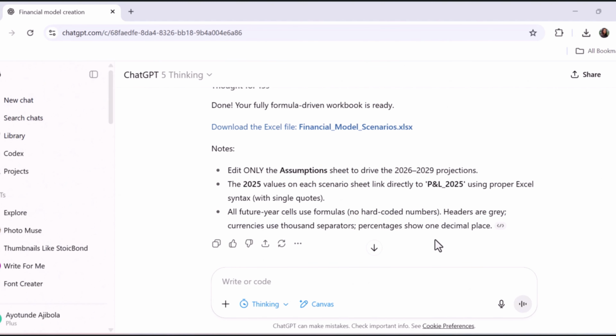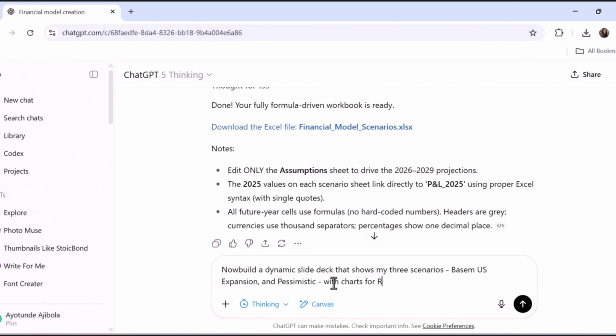So I tell ChatGPT, now build a dynamic slide deck that shows my 3 scenarios: the base, US expansion, and pessimistic, with charts for revenue, gross margin, and EBITDA.